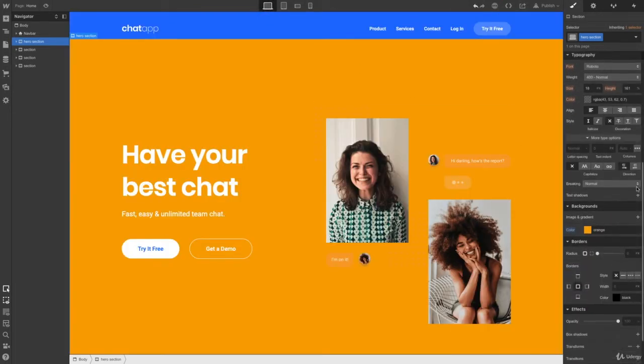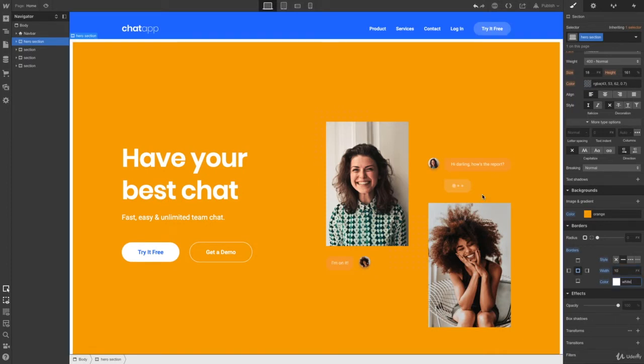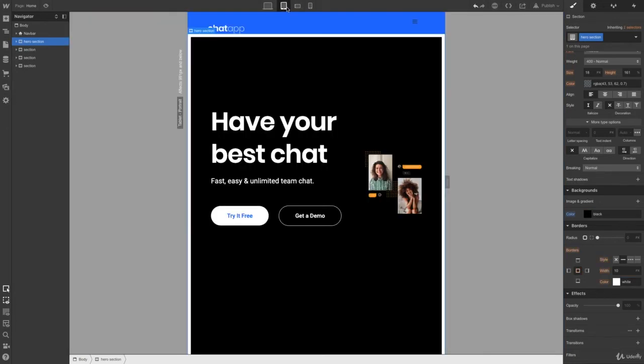Just like classes, same with breakpoints. We haven't touched any other style besides background color. So everything else will be inherited from the desktop version every time we make the change. Like this border, for example.